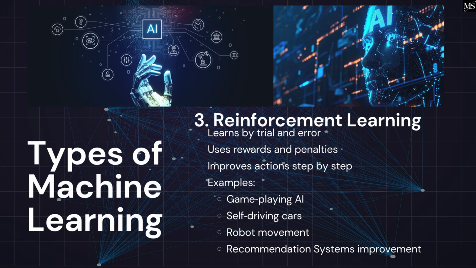3. Reinforcement learning. Learns by trial and error. Uses rewards and penalties. Improves actions step by step. Examples: game-playing AI, self-driving cars, robot movement, recommendation systems improvement.